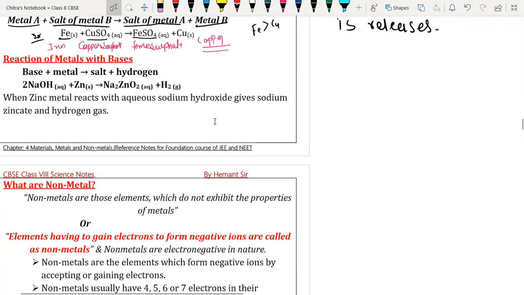Yes, but we have to complete this reaction of metal with base. Okay, so here we have base. When base reacts with metal, it gives salt, and again hydrogen gas is released.